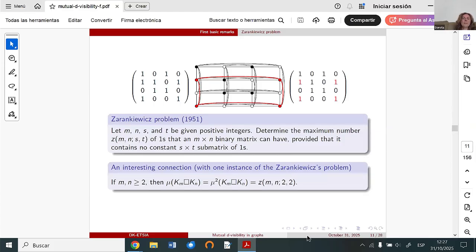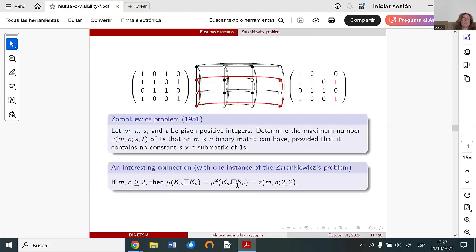First of all, as I mentioned before, if I have a graph with diameter 2, then the mutual 2-visibility number is equal to the standard mutual visibility number. This we have here because the Cartesian product of two complete graphs has diameter 2. So this is the reason that we have equality here.